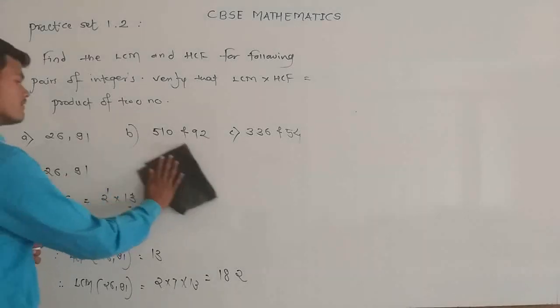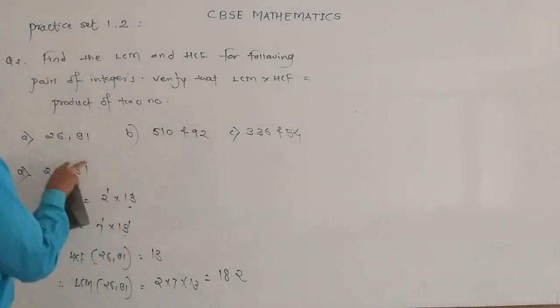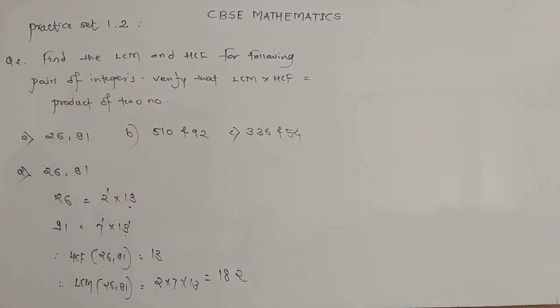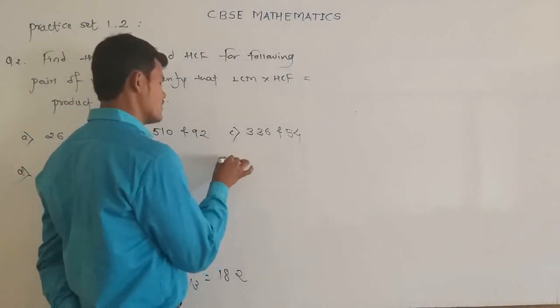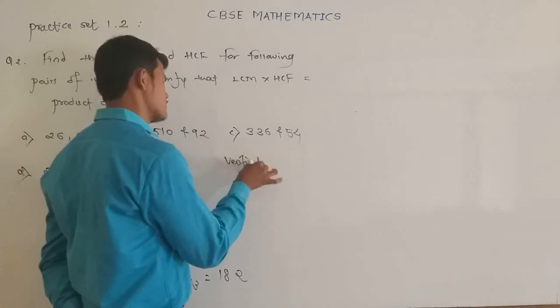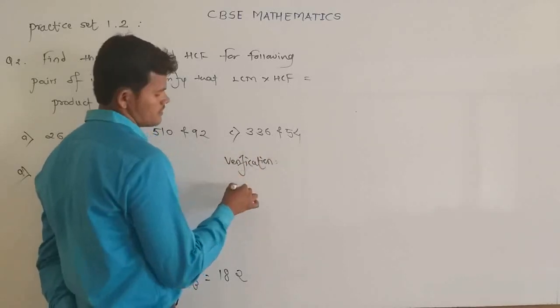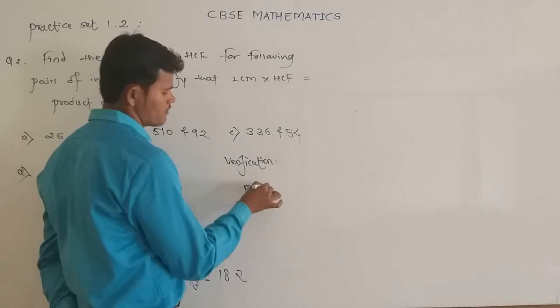Now we have to verify that the product of the two given numbers is equal to the LCM multiplied by the HCF. For that verification, first of all, the product of the two given numbers.